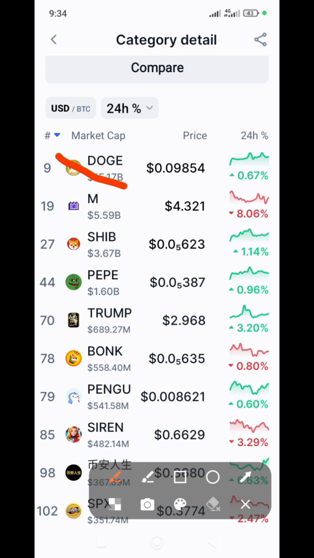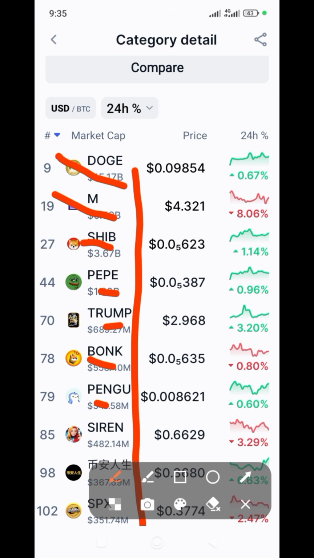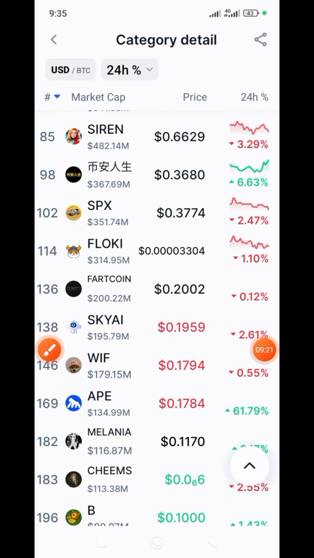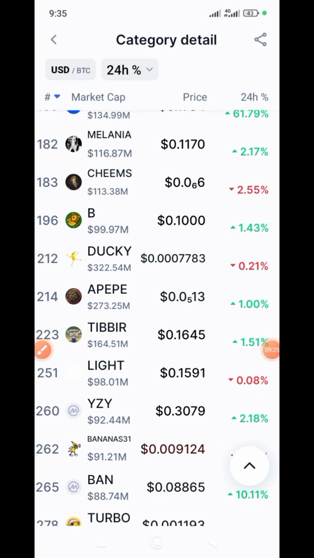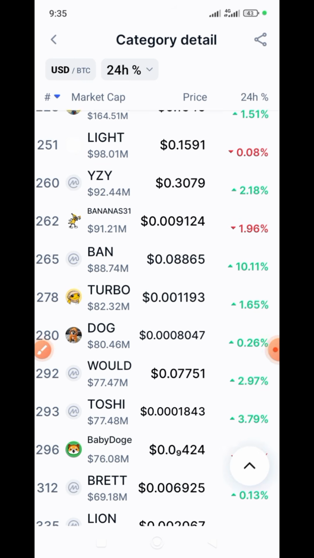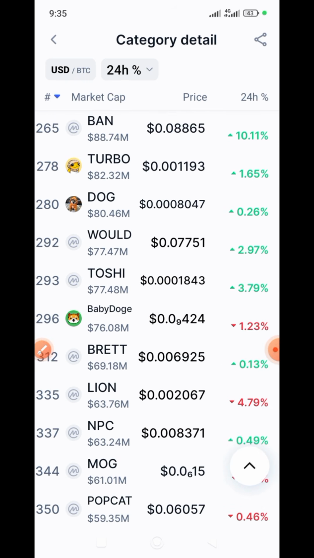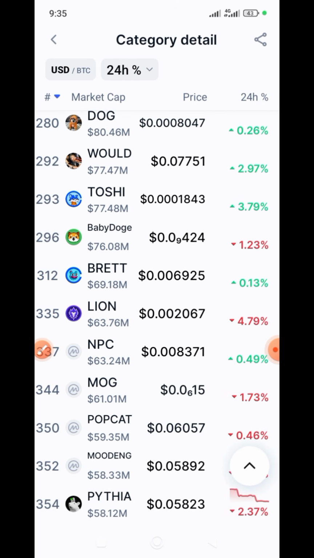Look at Doge, Shiba, Pepe, Trump, Bonk, Bengum. You see them? Just calm down. Let me scroll. Floki, SPX. You see, these are memes. The meme coin is another strong narrative.